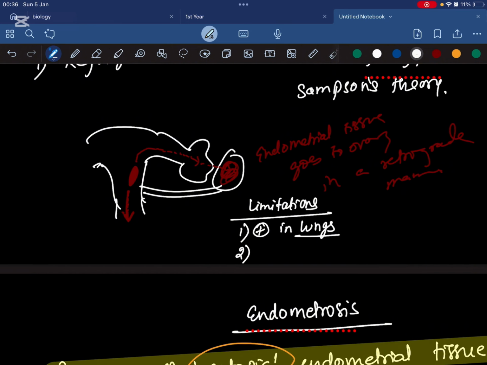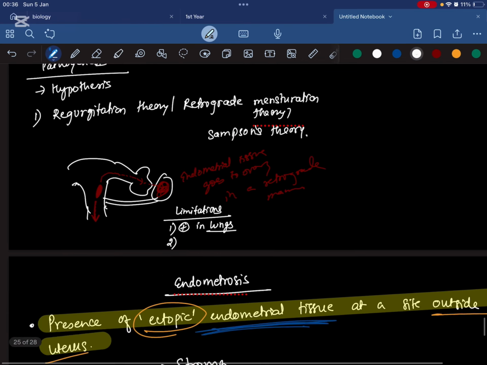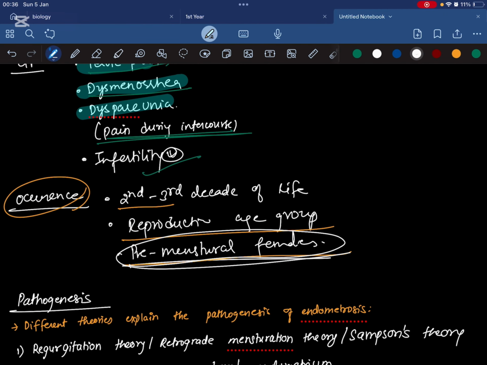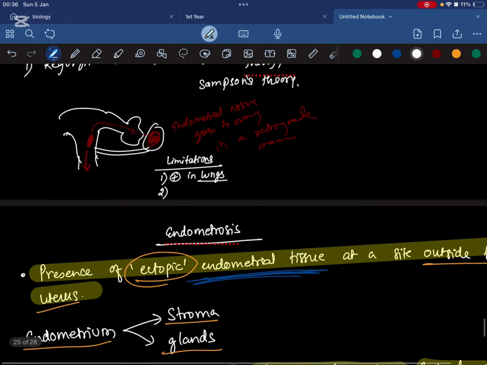Similarly, I've told you that endometriosis occurs in premenstrual females as well. That means it can occur in females who have not yet gone into menstruation.